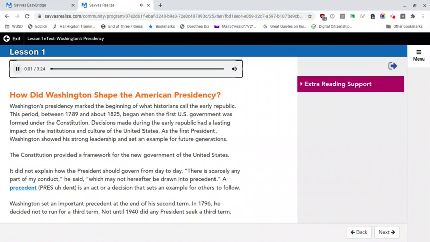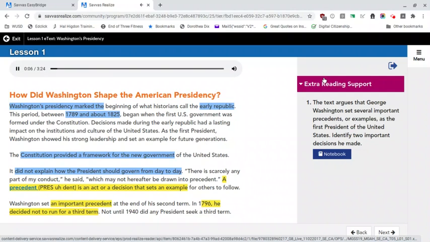How did Washington shape the American presidency? Washington's presidency marked the beginning of what historians call the early republic. This period between 1789 and about 1825 began when the first U.S. government was formed under the Constitution. Decisions made during the early republic had a lasting impact on the institutions and culture of the United States. As the first president, Washington showed his strong leadership and set an example for future generations.